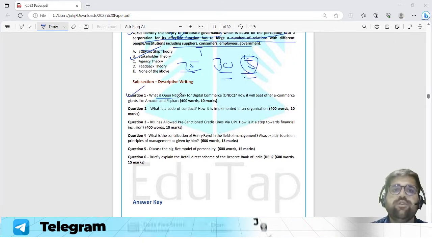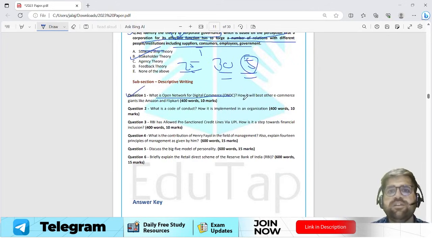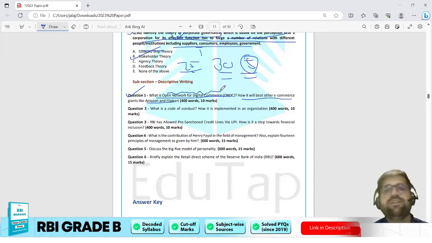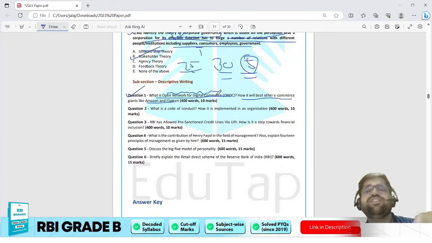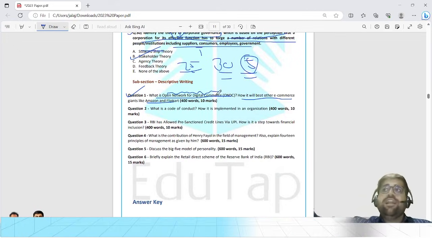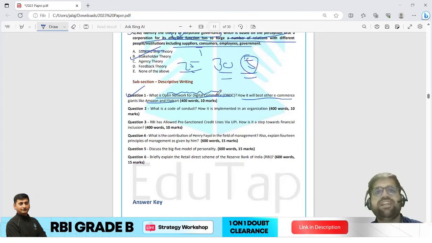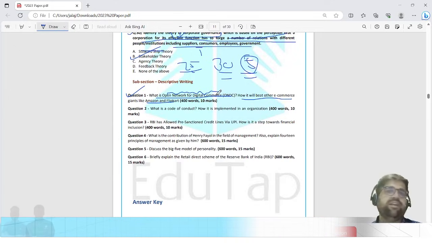Question 1 is related to what is Open Network for Digital Commerce, and how it will beat other e-commerce giants like Amazon or Flipkart. This is news which was very much covered in our course, in our PIB sessions, in Kritika ma'am's classes as well, because she takes certain finance and news sessions, right? So ONDC was discussed multiple times over there.